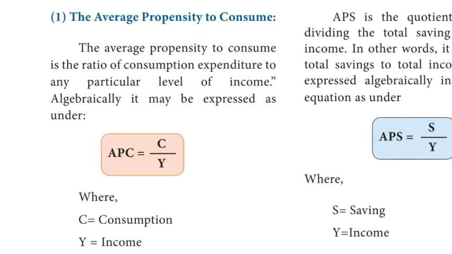First, the average propensity to consume. The average propensity to consume is the ratio of consumption expenditure to any particular level of income. In other words, average propensity to consume is the percentage of total disposable income which households spend on goods and services. It is the ratio of total consumption to total disposable income. It is obtained by dividing the consumption by income. Algebraically, it may be expressed as under: APC is equal to C by Y, where C is equal to consumption, Y is equal to income.